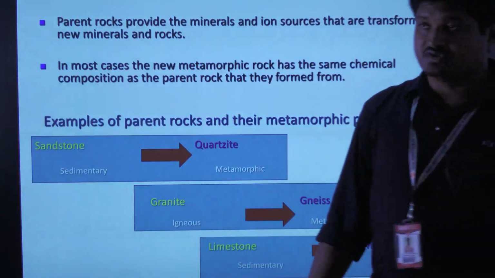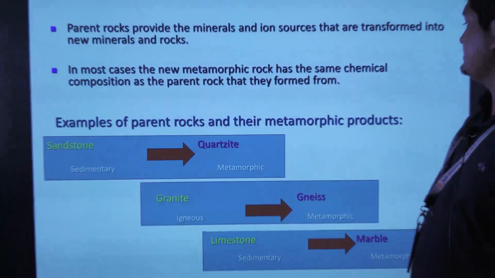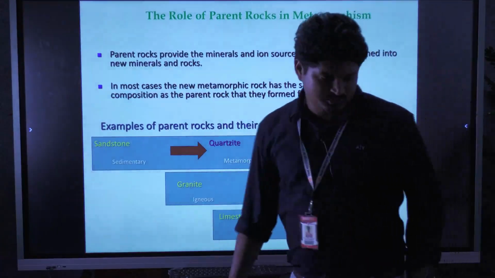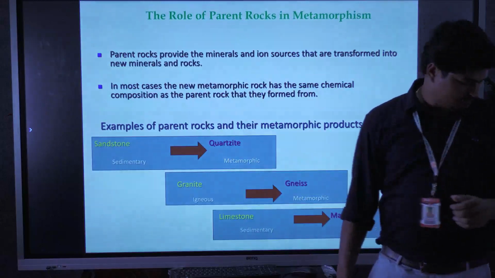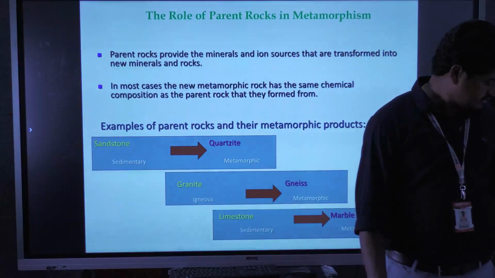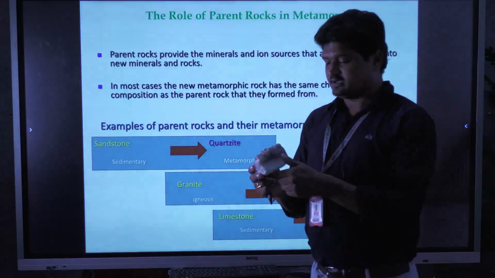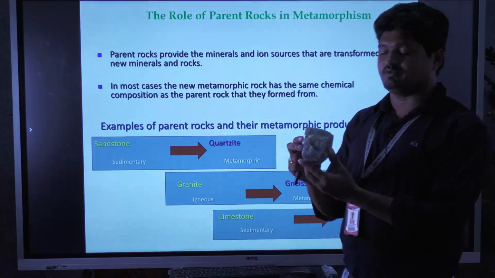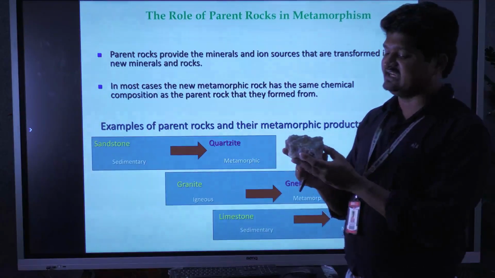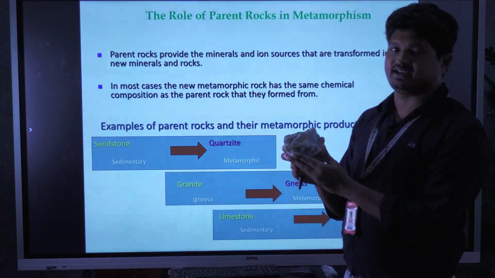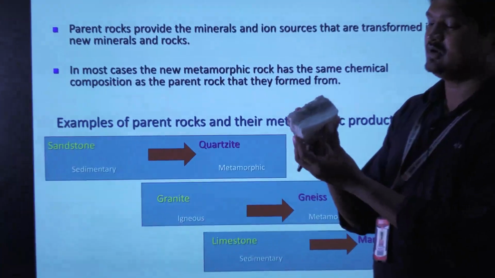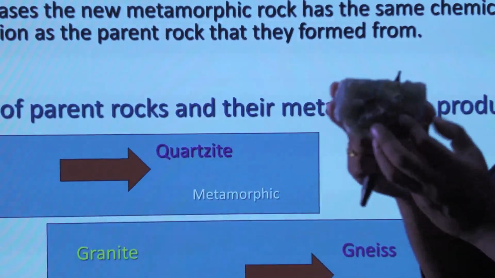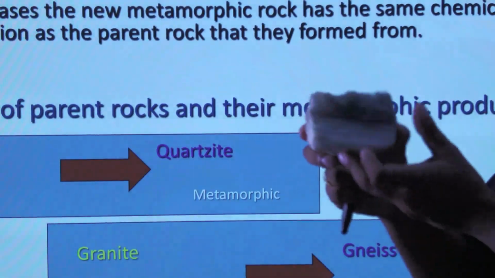When you observe the parent rock materials, for example, sandstone is an example of a sedimentary rock. Later on, sandstone is metamorphosed and formed as quartzite. Quartzite has 90% of its grains as quartz grains. So after the metamorphosing process, quartzite is formed, while the parent rock is sandstone.